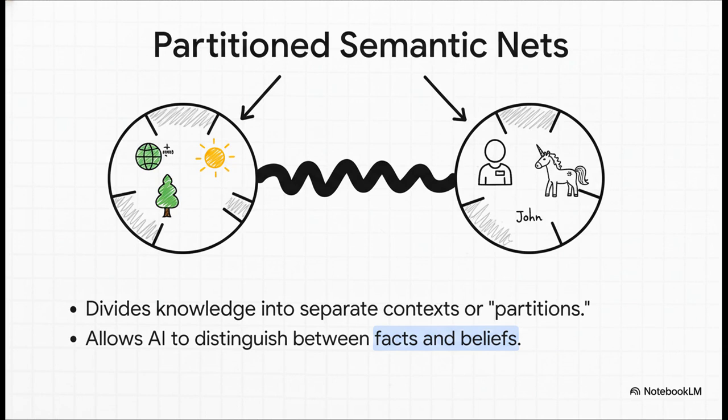The idea is to basically build virtual walls inside the knowledge web. You group information into different partitions or contexts, so the AI can understand that what John believes is in one box and what is actually true is in a totally different box. This was a huge, huge leap for getting machines to understand the nuances of language.